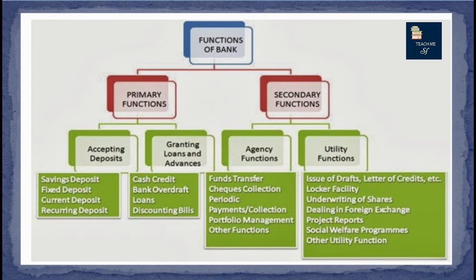The second type of functions are the secondary functions. These are the additional functions that the banks perform, and they are of two types: agency functions and utility functions. Agency functions are the functions where the bank becomes an agent of the account holder and performs various functions on his behalf. The first function is fund transfer.